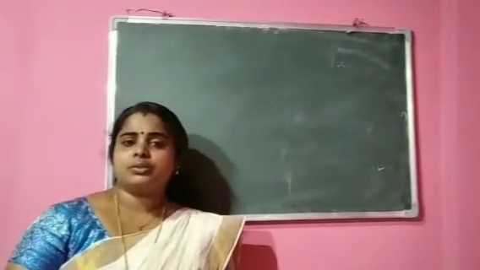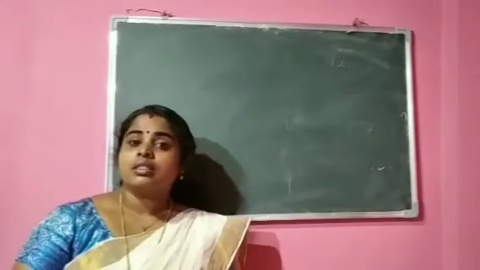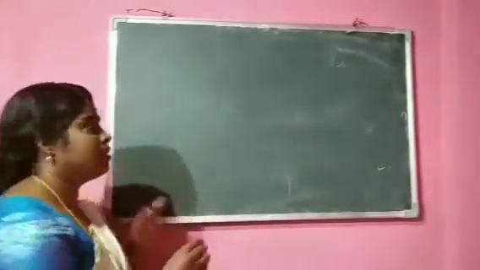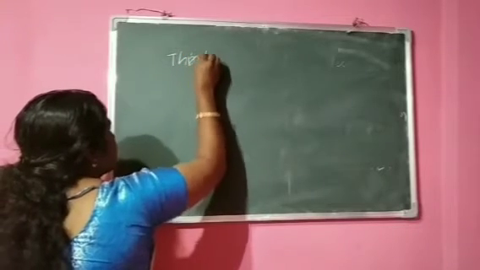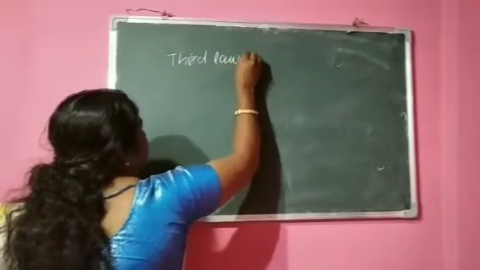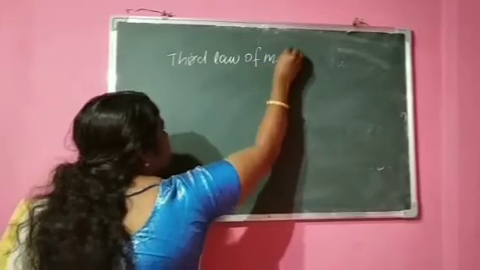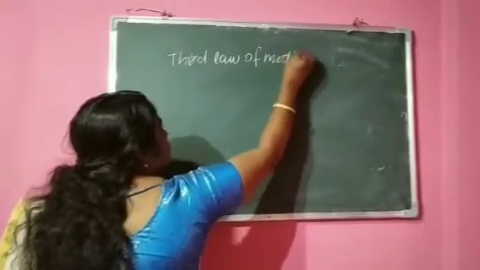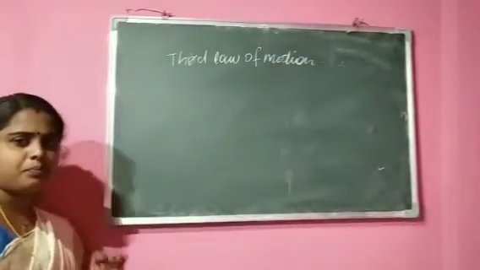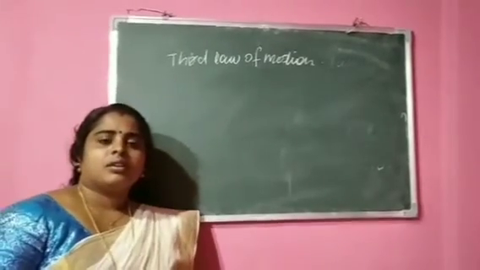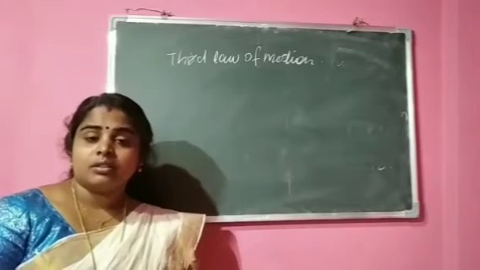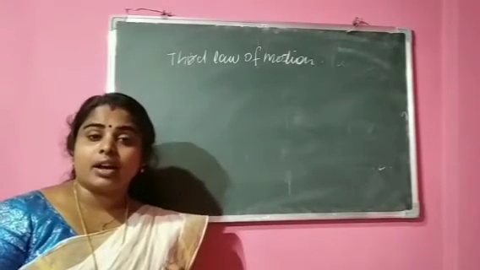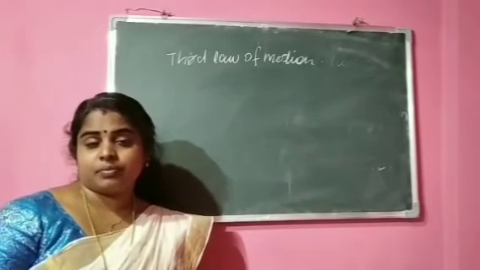Next, we are going to see the third law of motion. From the first and second law, we got an expression and a clear idea regarding the force.